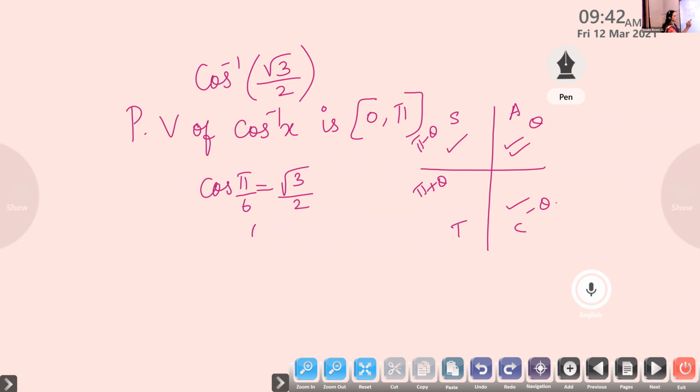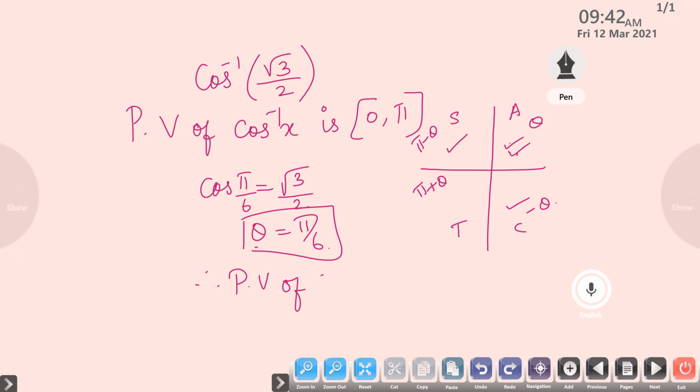So theta is pi by 6. Once we fix the theta, if we look at the quadrant here, we get both in the first quadrant. Therefore, the principal value of cos inverse of root 3 by 2 is pi by 6. Principal value of cos inverse of minus root 3 by 2 is 5 pi by 6.